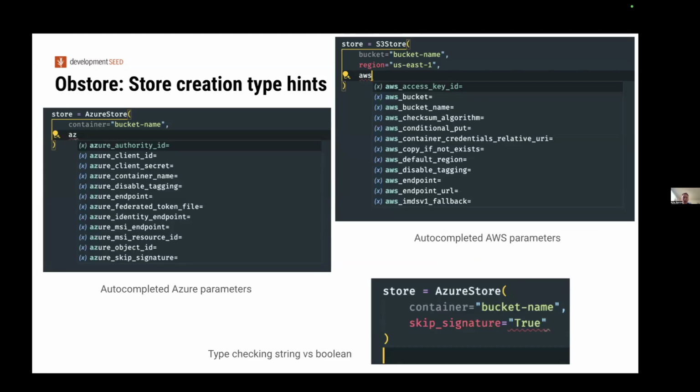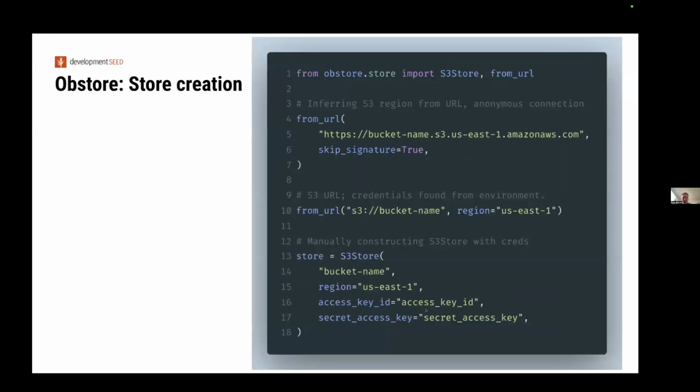And as part of this API, you need to create an obstore store object to pass into the Zarr adapter. I just wanted to highlight that this is pretty pleasant, especially if you're working in an IDE like VS Code, because of the full type hinting in obstore. It'll automatically suggest the different parameters that you can customize in each of these store objects, and say on the bottom right, if you try to pass a string into a parameter that's expected to be Boolean, then it will automatically give you a type error.